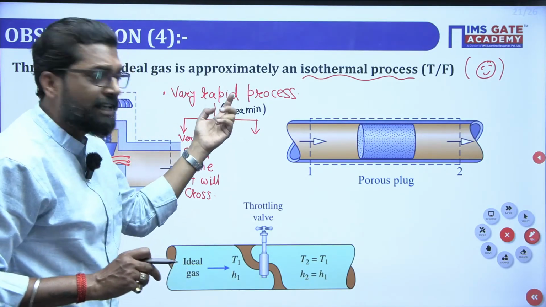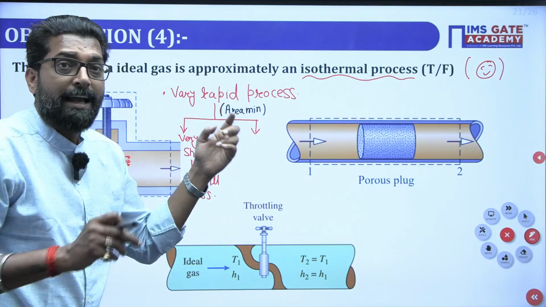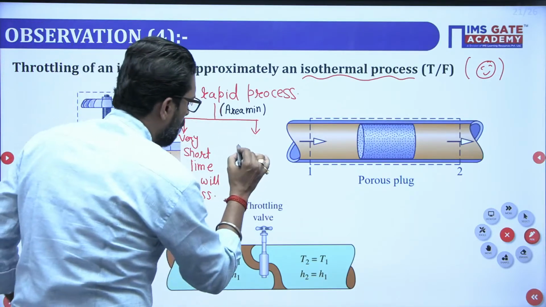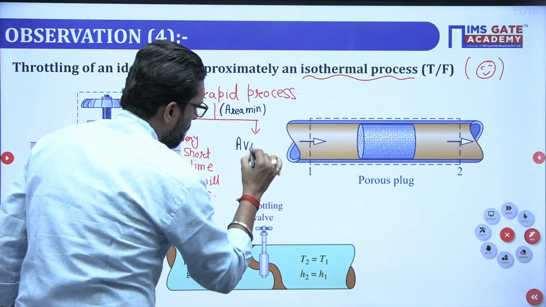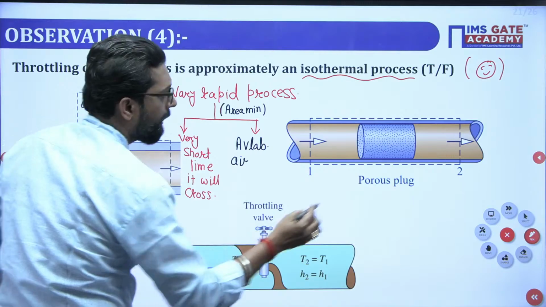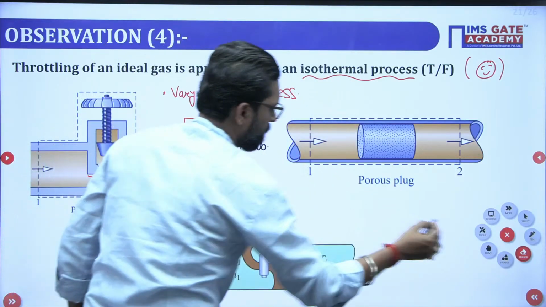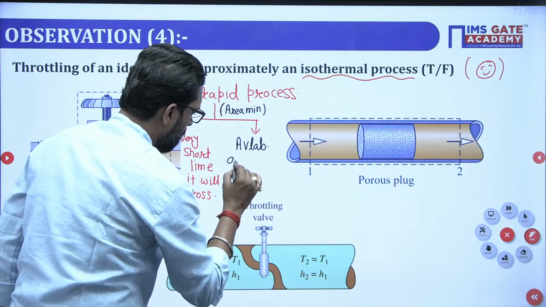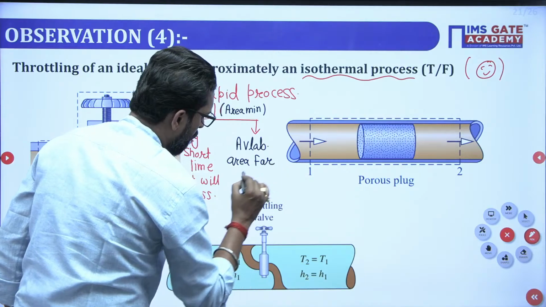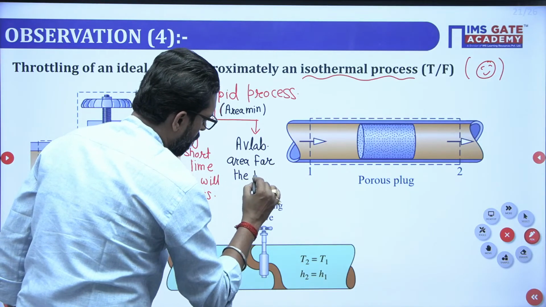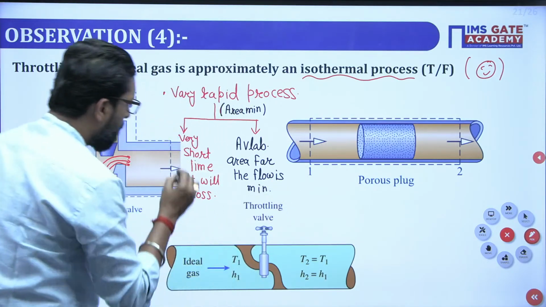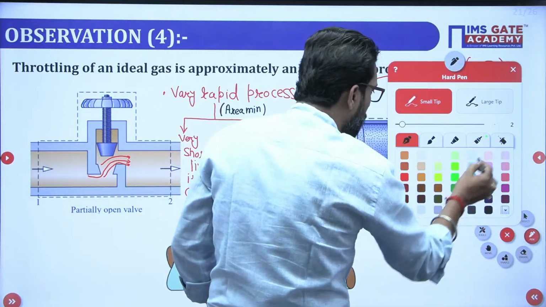Now, if the area is very minimum, that means the available area for the flow is minimum. What is the effect of these two together?